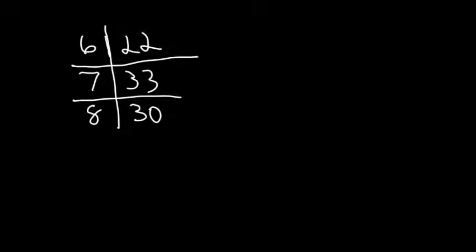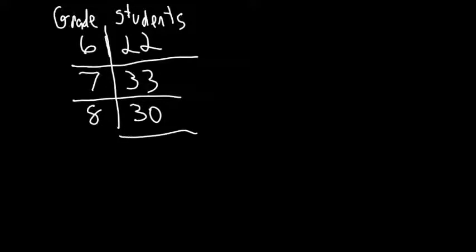Alright, so now I'm given a chart, and this is grade, and these are the number of students. So I have 22 6th graders, 33 7th graders, and 30 8th graders. And I need to make a circle graph out of that. So the first thing you need to do when you want to make a circle graph is find the total, because circle graph always has to have a total. So we're going to add this up. 3 plus 2 is 5. 2 plus 3 is 5, plus 3 is 8. So total is 85.